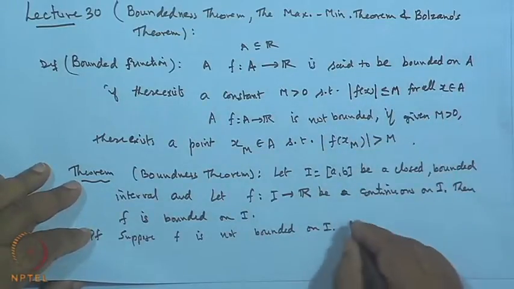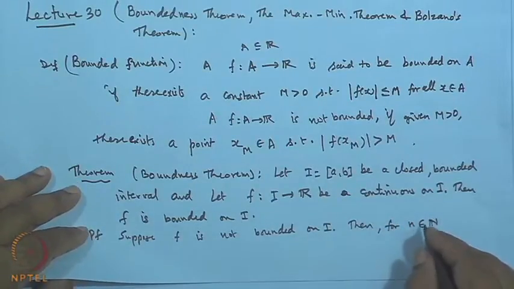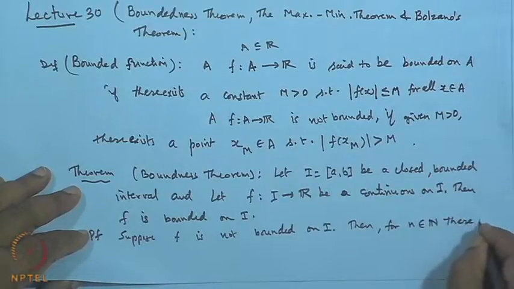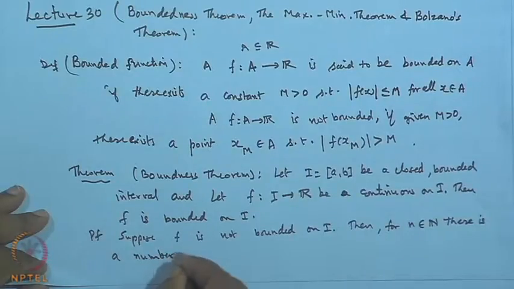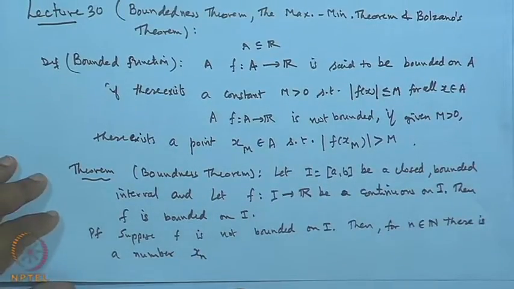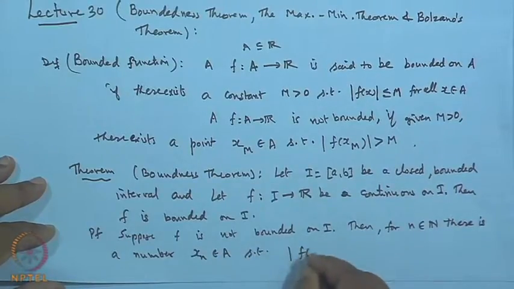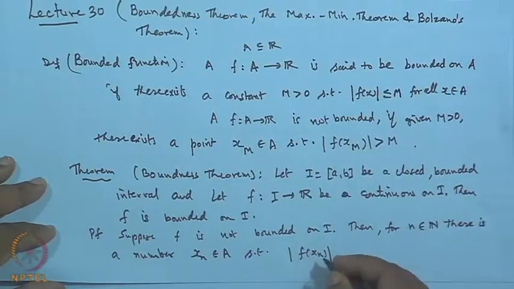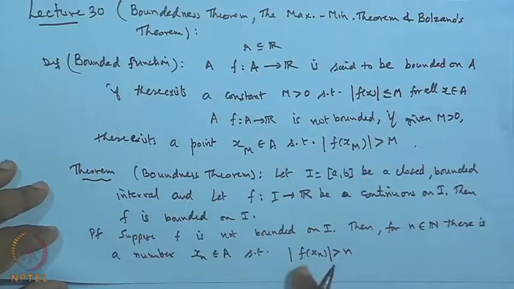So, for any n belonging to the natural numbers, there is a number x_n in the set I such that the absolute value of f(x_n) exceeds n. So, corresponding to 1 we get a point x_1 in I so that |f(x_1)| is greater than 1, for 2 we get x_2, and so on. So, we get a sequence of points in I which satisfy the condition |f(x_n)| is greater than n.